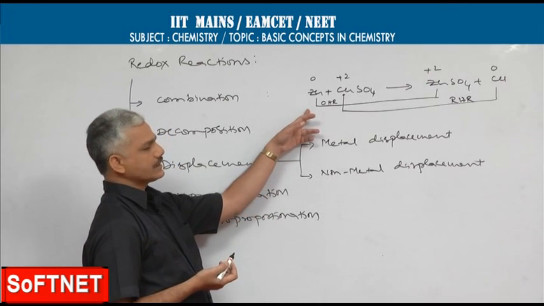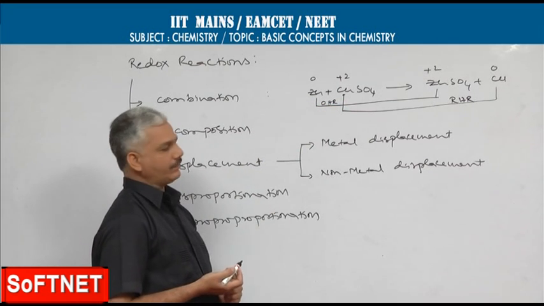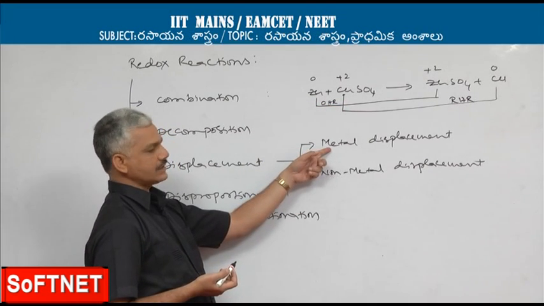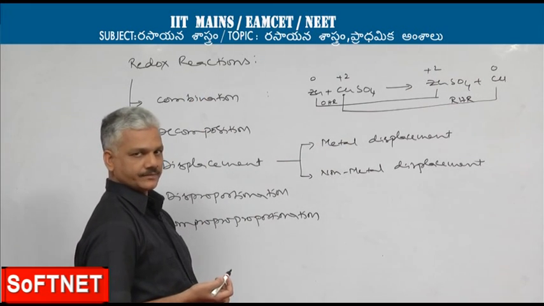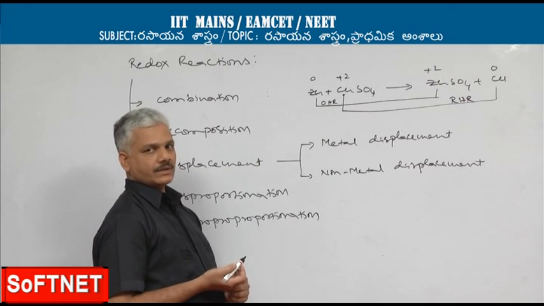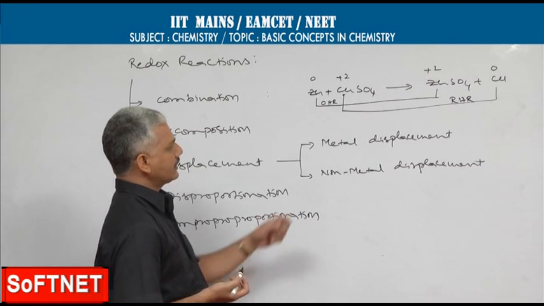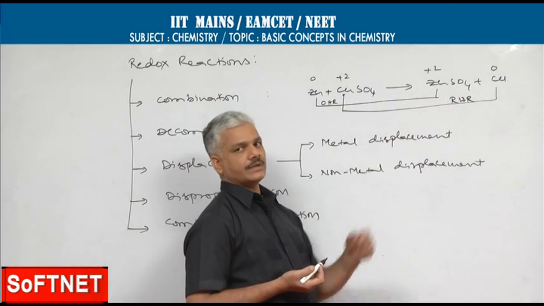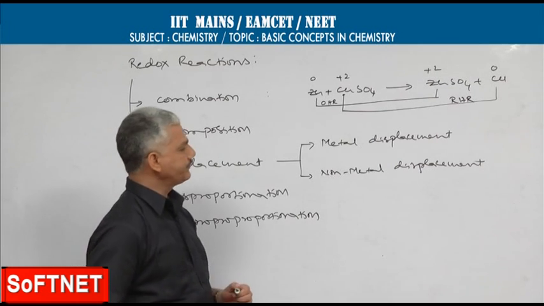So, it is a redox reaction in which metal displacement is taking place. In this reaction the blue color of copper sulfate slowly fades away because copper sulfate gets converted into zinc sulfate, which is colorless in nature.